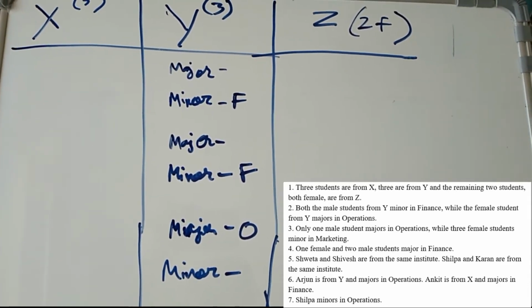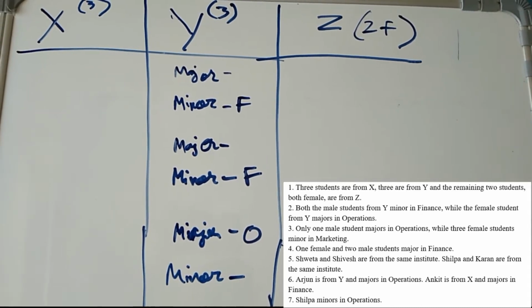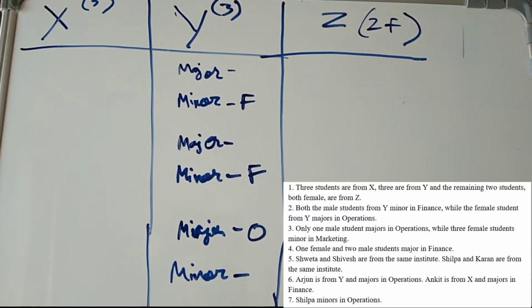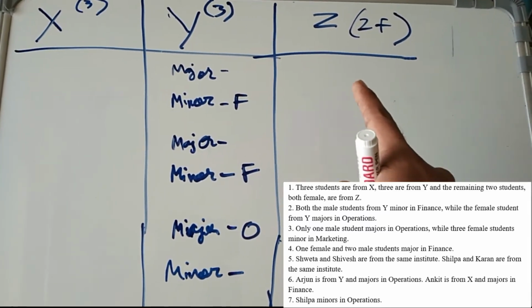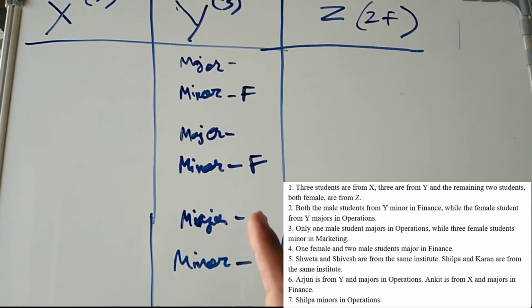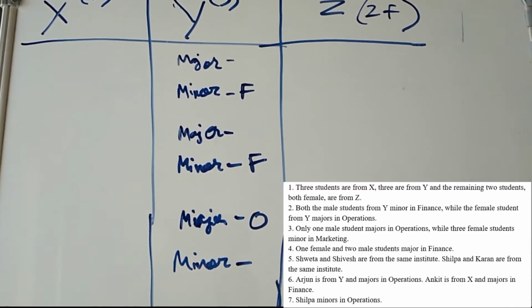Shweta and Shivesh are from the same institute. Shilpa and Karan are from the same institute. Okay, so these two pairs can't come in Z because Z has only two females. So one of them is in Y and one of them is in X.